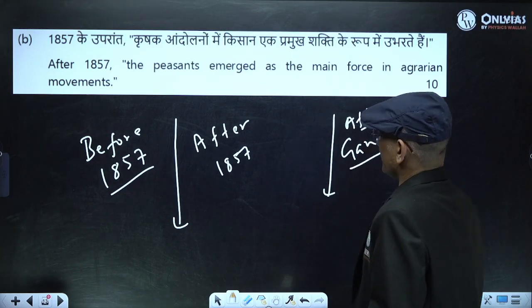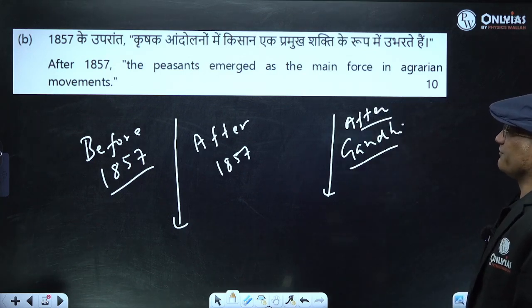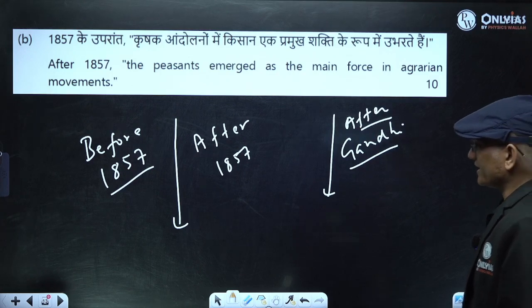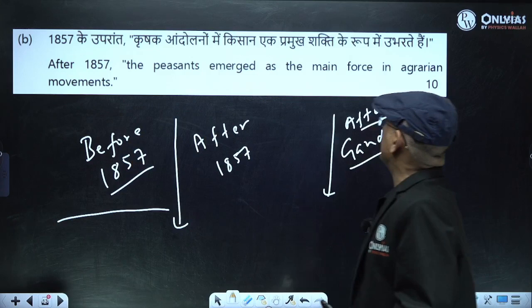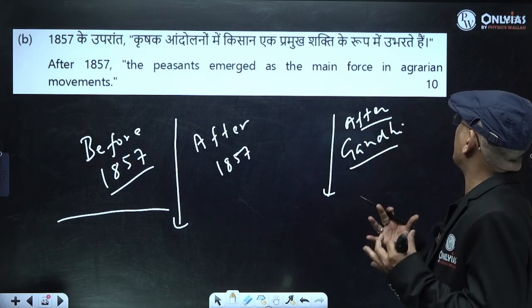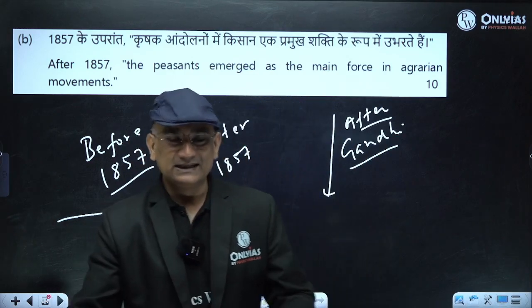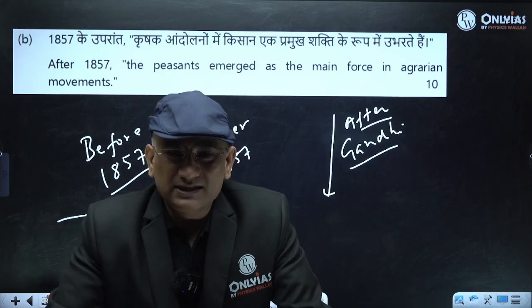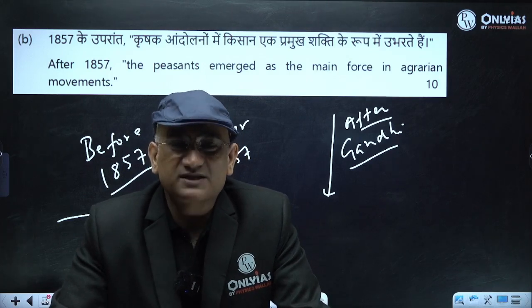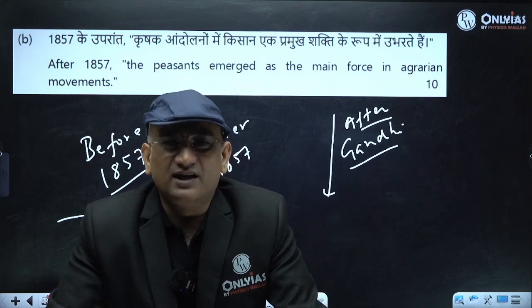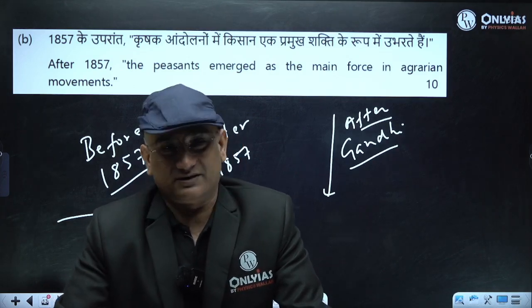So you have different phases of peasant movement, right? So before 1857, the peasants were not the main force in agrarian movement. You must be knowing the Dhing, Rangpur Dhing. You have some examples before 1857 also in your syllabus. But in general, before 1857, they were not the force to reckon with.